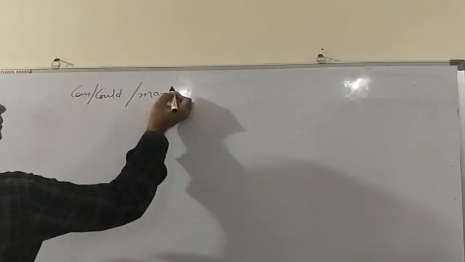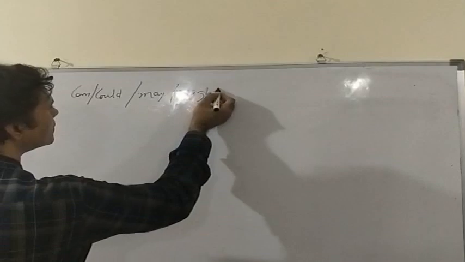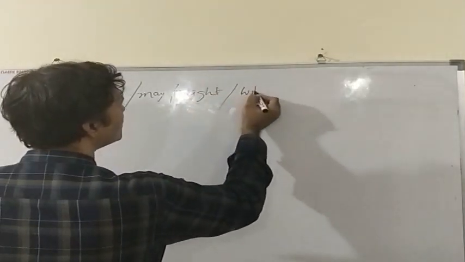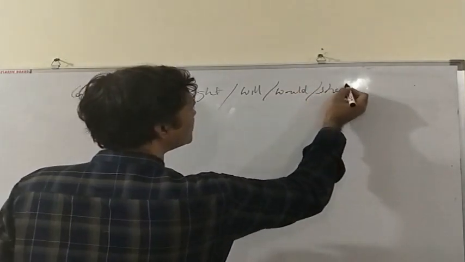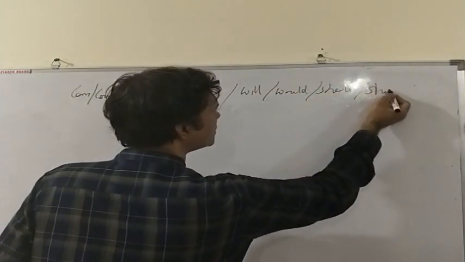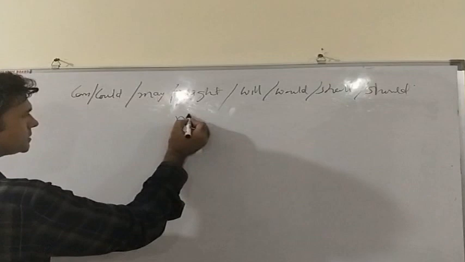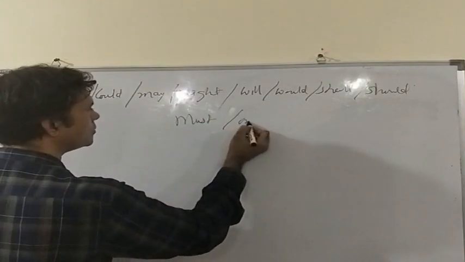may, might, will, would, shall, should, and must and ought to.